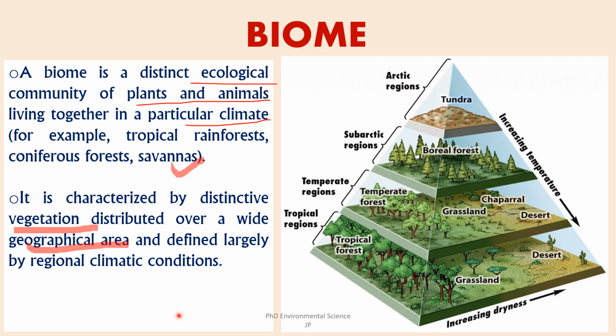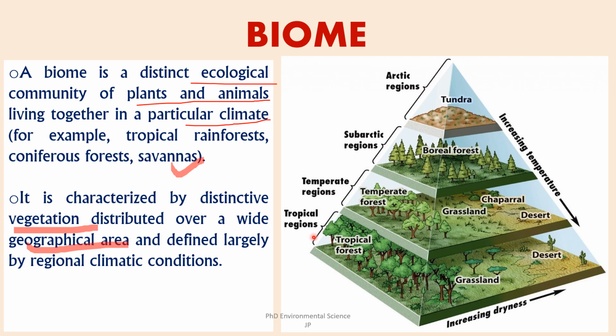Now, this image depicts a conceptual model of different biomes arranged along gradients of temperature and dryness. It is structured as a pyramid where biomes are distributed based on their climatic conditions, specifically temperature and moisture levels. The pyramid illustrates that as you move from the top to the bottom, that is from Arctic regions to the tropical regions, the temperature increases.